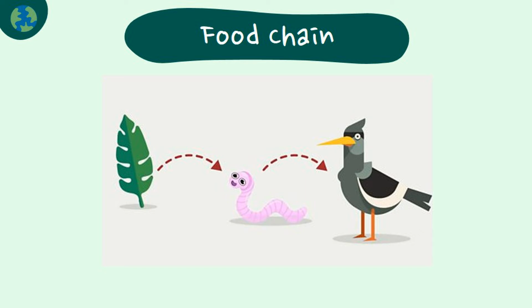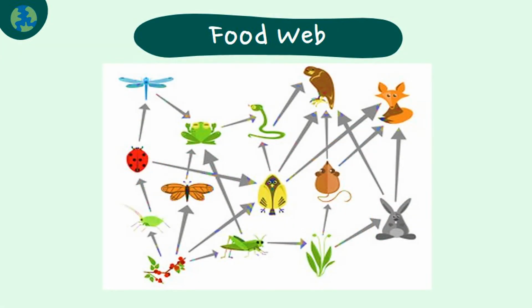grass. A food web consists of all the food chains in a single ecosystem. Each living thing in an ecosystem is part of multiple food chains. Each food chain is one possible path that energy and nutrients may take as they move through the ecosystem.